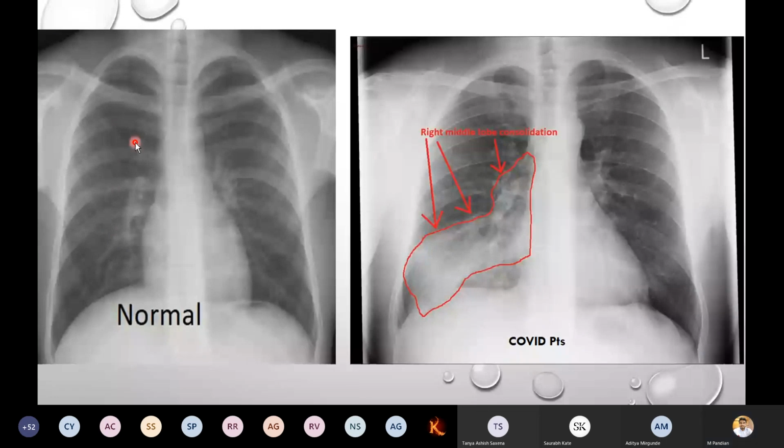If you take a pneumonia patient or the COVID patient, we cannot see the ribs prominently because of the right mid lobe consolidation. So this is the way we have to examine pneumonic patients. Okay, this is called pneumonia. So in pneumonia patients, the color has become opaque like this. Okay.